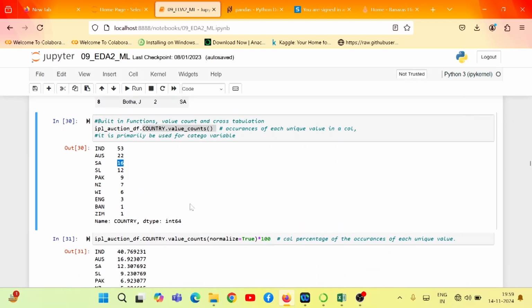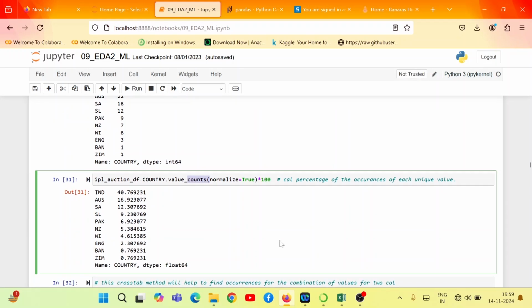If you pass normalize equal to true to this value counts, it will give you the percentage of the occurrence of each unique value. So you may see here 40%, 41% of players are from India, and then around 70% of players are from Australia and South Africa, and subsequently others, players from different countries.